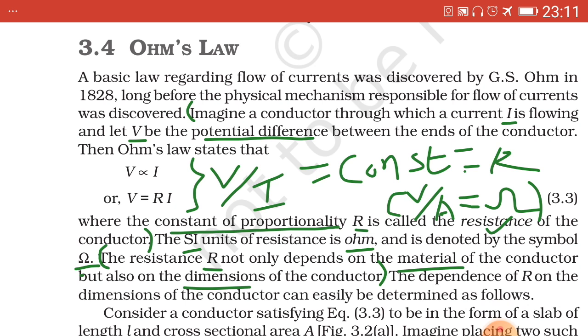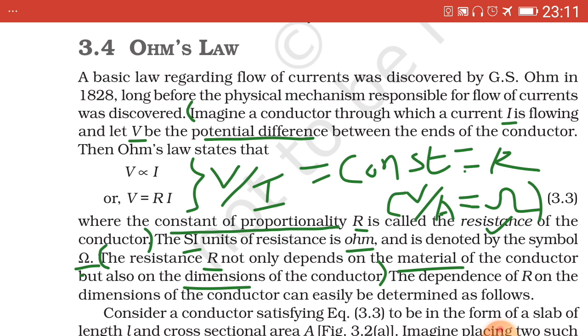Then Ohm's law states that V proportional to I, V is directly proportional to I, implies V equal to capital R I,